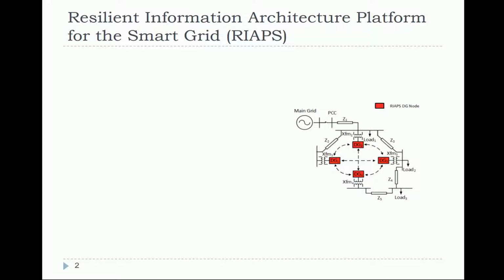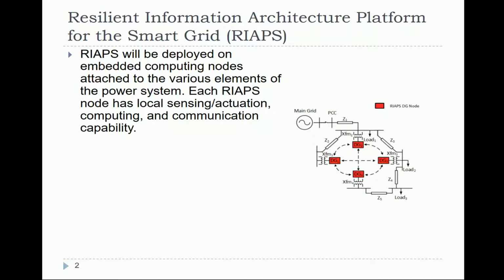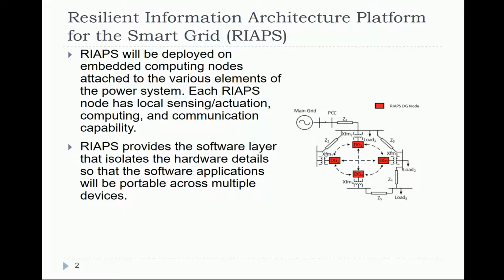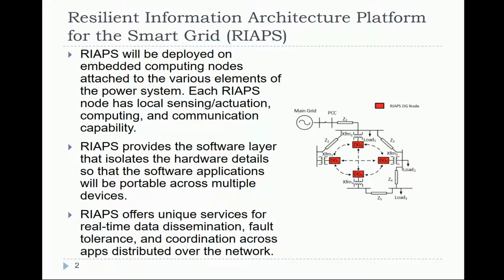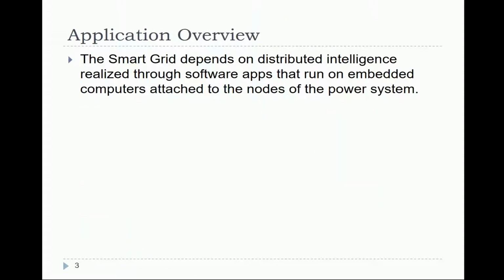On each of the distributed generations and other elements in the microgrid, a RIAPS node is deployed. Each RIAPS node has local sensing, actuation, computing, and communication capability. What RIAPS provides is a software layer that isolates the hardware details so that the software application will be portable across multiple devices. Some other unique services offered by RIAPS include real-time data dissemination, fault tolerance, and coordination across apps distributed over the network. RIAPS brings distributed intelligence to the smart grid.